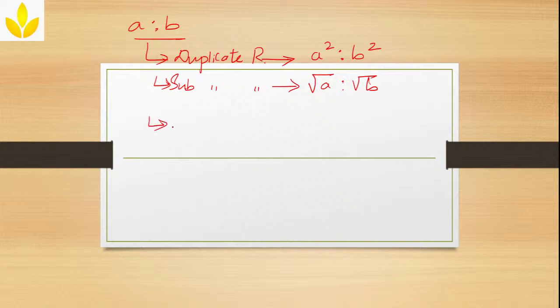Now for the same thing, if they ask you to find the triplicate ratio, I think you have got it now, right? What will it be? A cube is to B cube. And subtriplicate will obviously be the cube roots, correct?